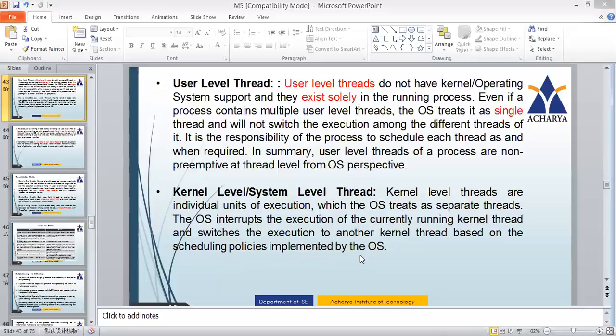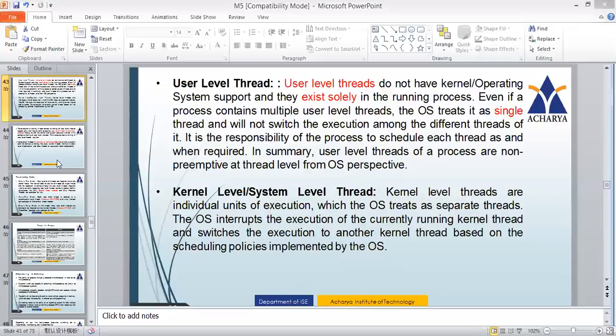Example, you have a process and you have 3 kernel level threads, thread 1, thread 2, thread 3. Then the OS interrupts the execution of the currently running kernel thread and switches the execution to another kernel thread. Suppose thread 1 wants some IO operation, then the operating system itself will interfere. It will switch the execution to another kernel thread, based on the scheduling policies implemented by the OS. So this is a major difference between the user level and the kernel level thread.